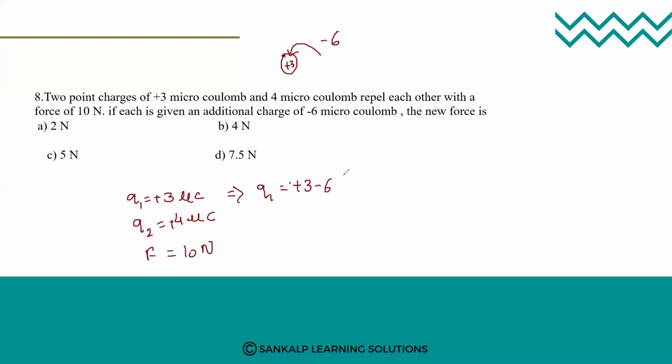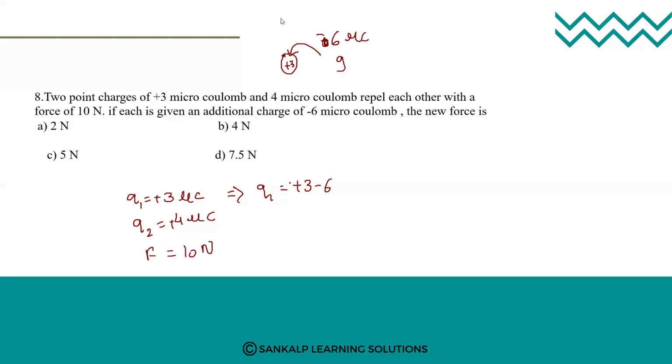Suppose it was plus, there would be less confusion. We can say that you have here plus 3 charge. Suppose I am giving plus 6 charge to that. Then 6 plus 3 would be 9, the total charge. But here we are not giving plus charge. It is a minus 6 microcoulomb. So therefore plus 3 minus 6.